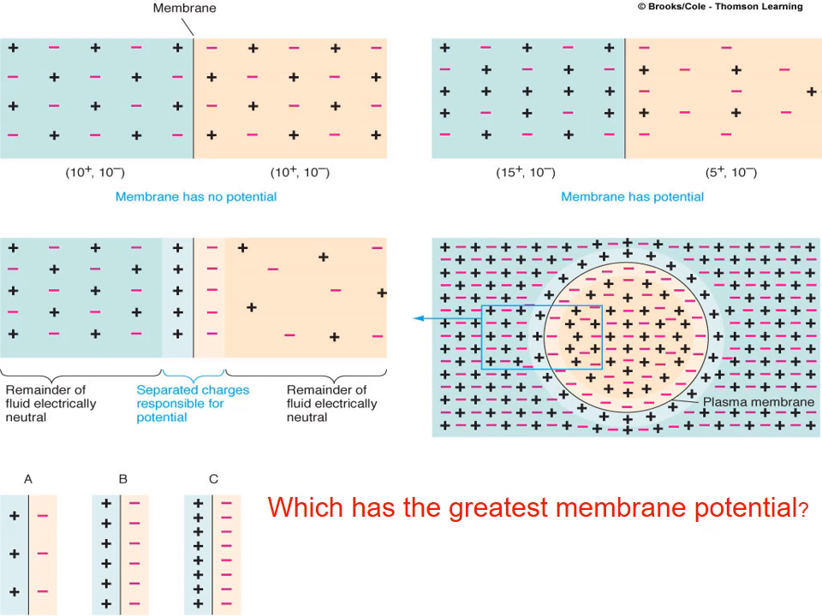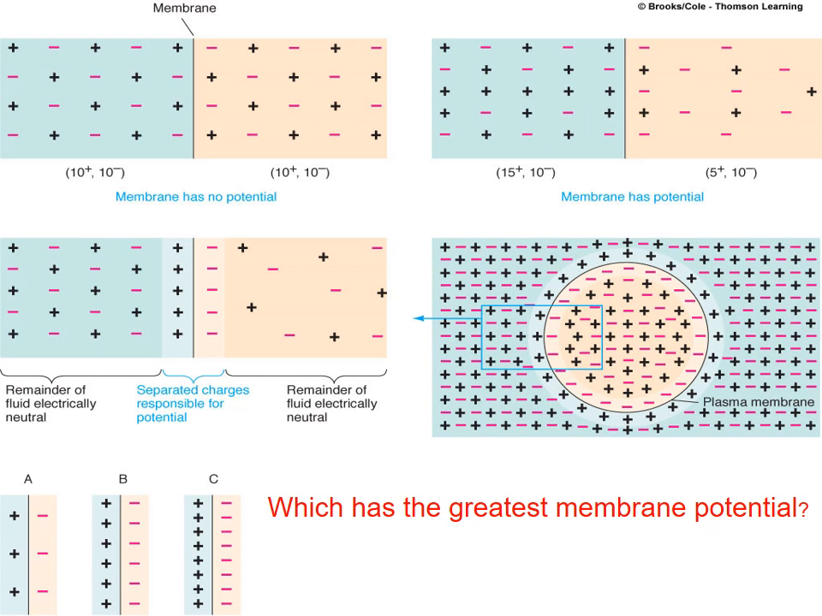So every cell of the body is doing some amount of work, because they have some value of membrane potential. Now the magnitude of the membrane potential depends upon the number of charges which are separated. Here, in A, the number of charges separated is 3, so there is a lesser magnitude. Here in B the number of charges is more as compared to A, and in C they are the most.